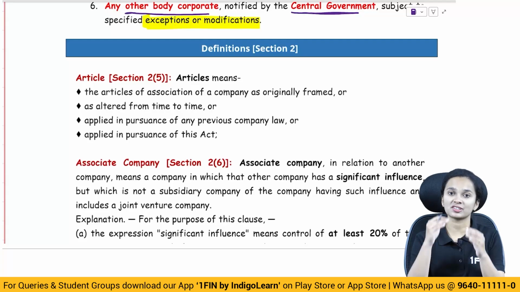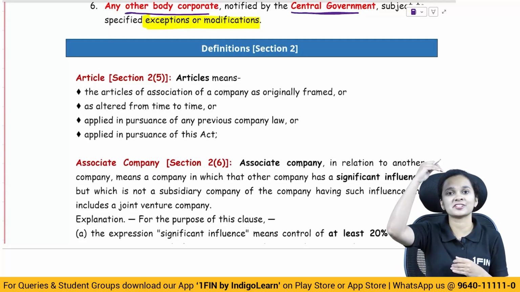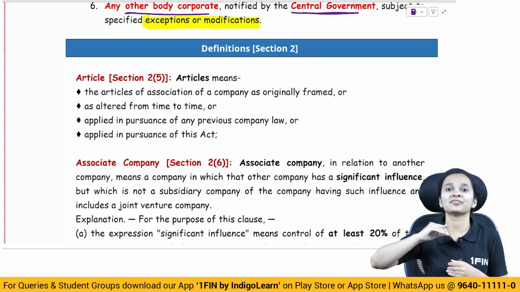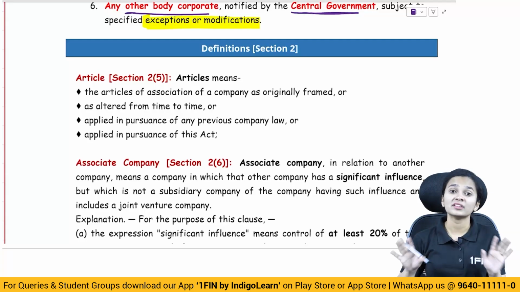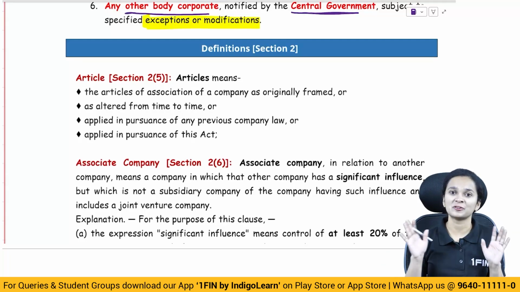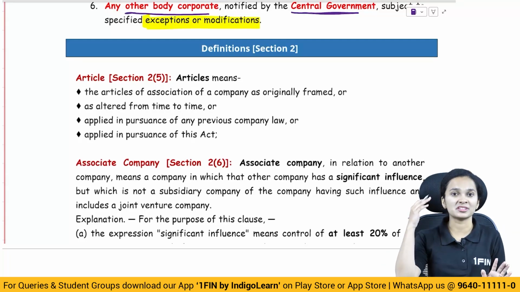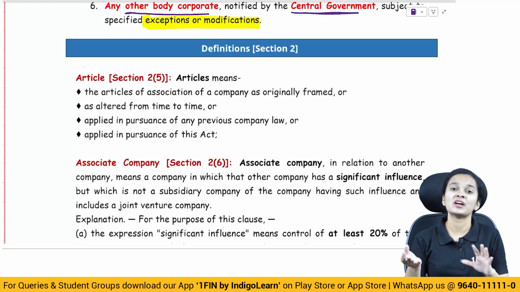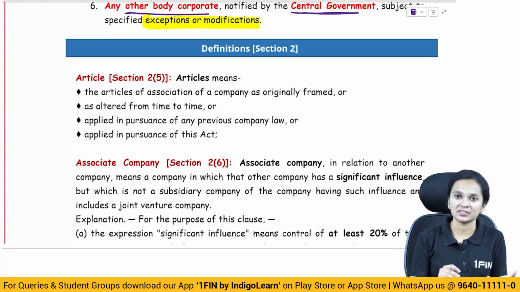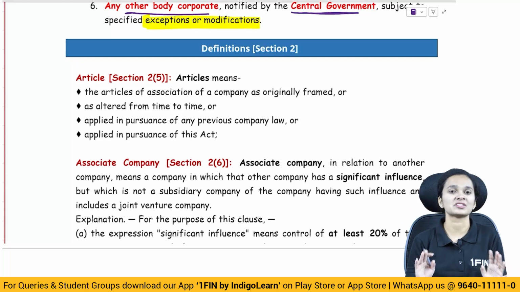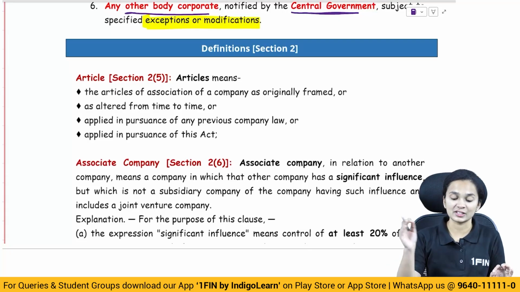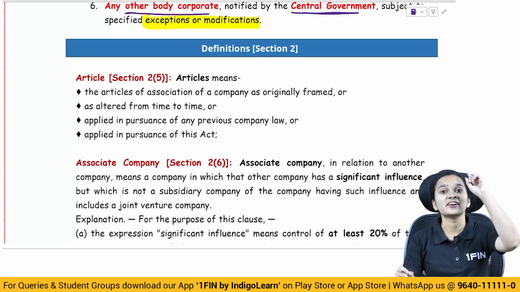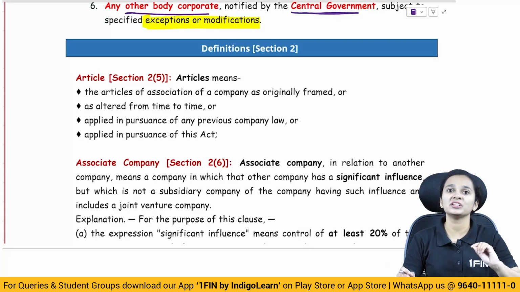I'm sure this question would come to your mind: does this happen in case of every act? The answer is no. It is only the Companies Act where the definitions in section 2 have been written in alphabetical order.